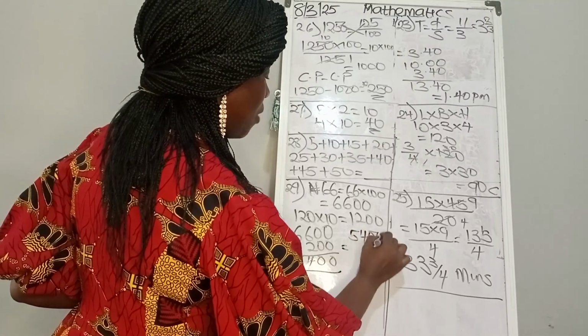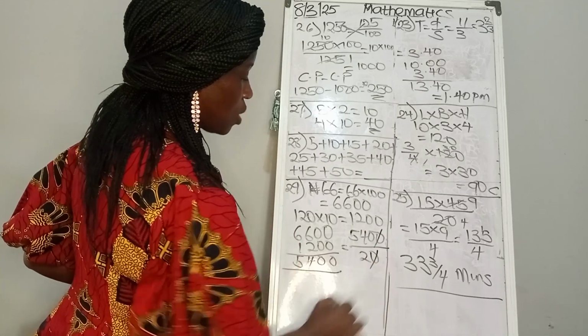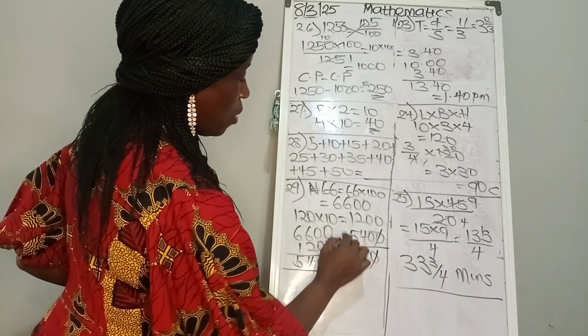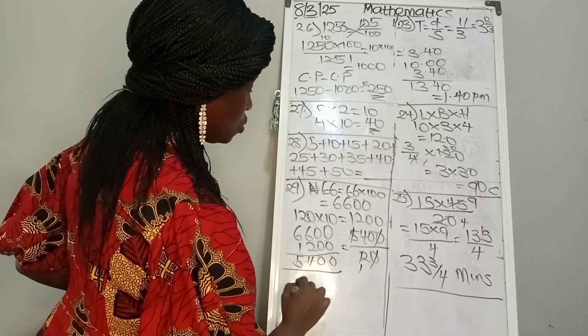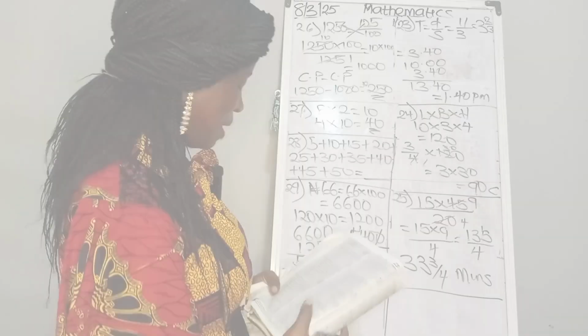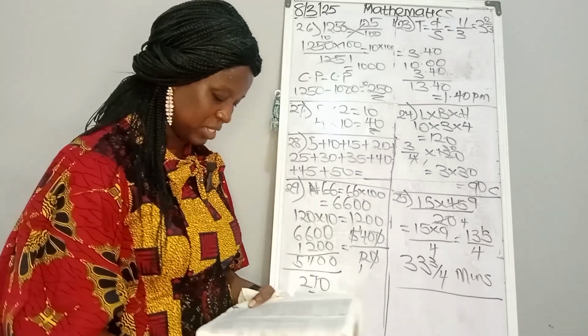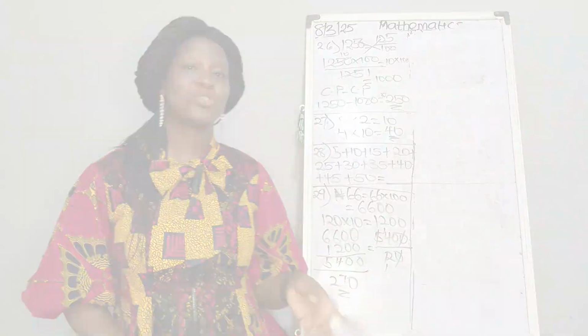No. To get the number of adults that we have there, we divide by 20. This cuts this. 2 in 5, that is 2. 2 in 14, that is 7. So that means we have 270 adults in that bus. 270 adults. So now we are going to number 30th question.